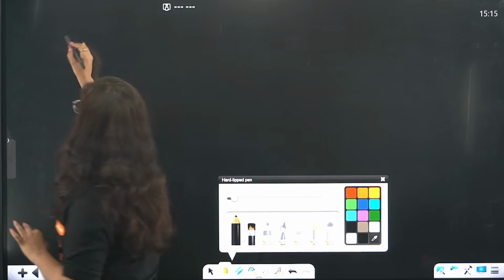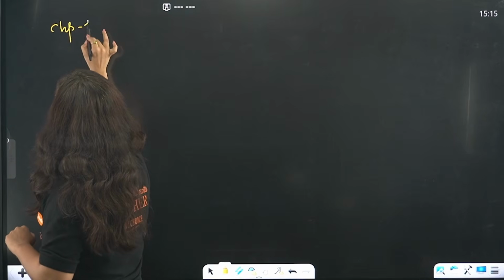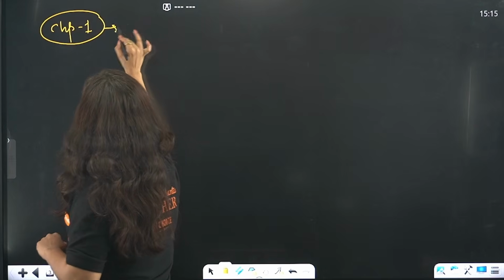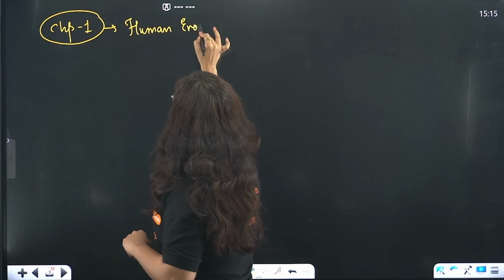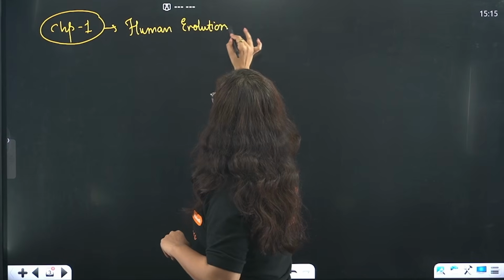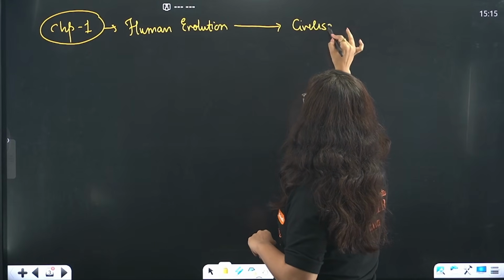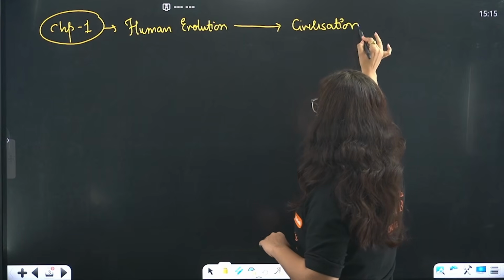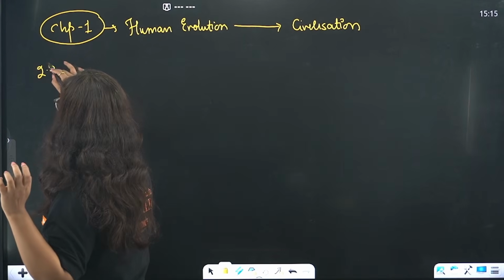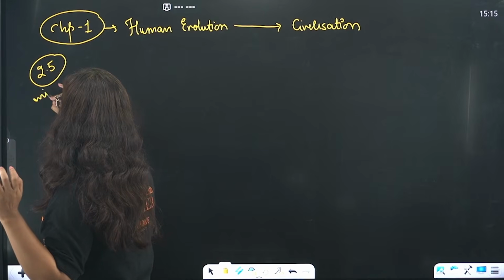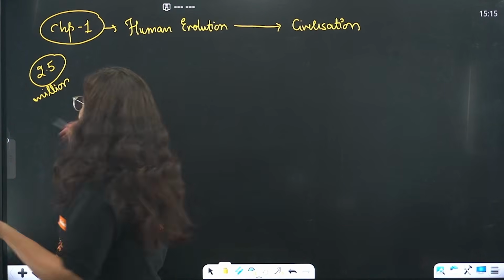When I talk about the last chapter, chapter number 1 of history, you studied human evolution as well as the beginning of a civilization. This is just to connect you to what we have to study in this chapter. If you go back 2.5 million years, that is when Earth basically had the evidence of life.